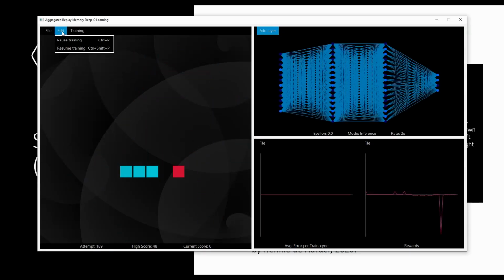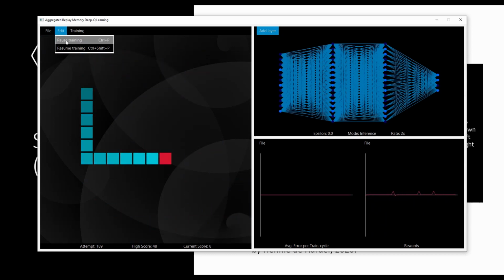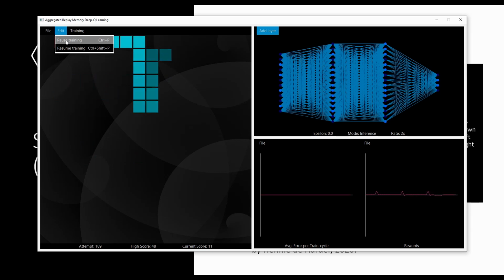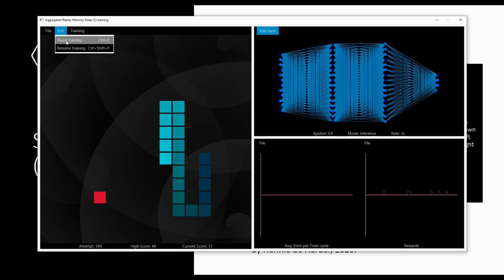I will now pause the training of the activity of the network within the game once it's in a good position.